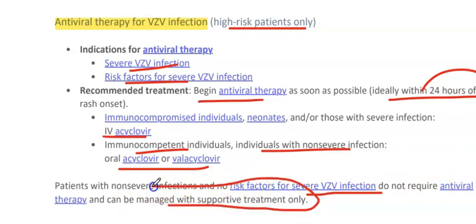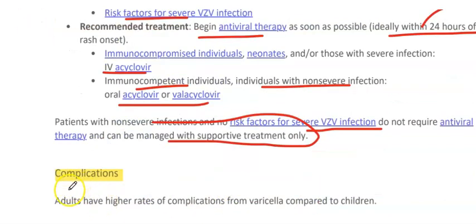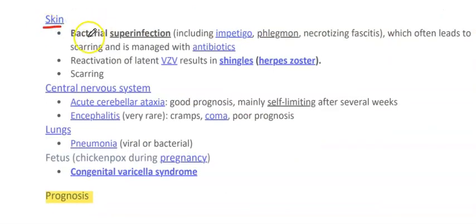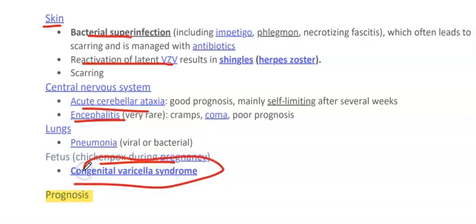with supportive treatment only. Complications are more common in adults as compared to children. Skin complications include bacterial superinfection, and reactivation of the VZV results in shingles and scarring. In the central nervous system, we can have development of acute cerebellar ataxia and encephalitis. In the lungs, pneumonia, and in the fetus, chickenpox during pregnancy leads to congenital varicella syndrome.